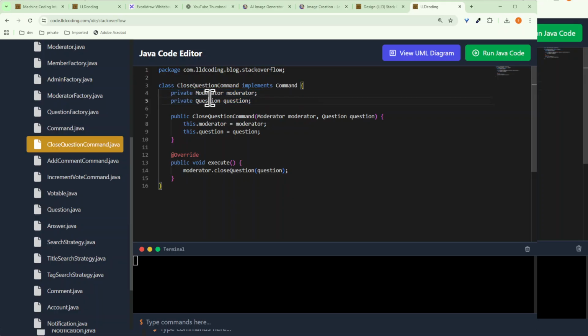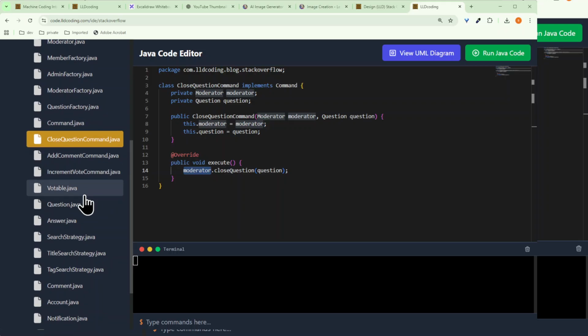Now we need to deal with the moderator. We need to ask the moderator to close the question. Whenever you are calling the close question command, the request needs to go to the moderator to close the question. So that's why we are going to the moderator and asking. Yes, definitely there are multiple checks, but they should be happening way before this, whether that command can be executed by the user.